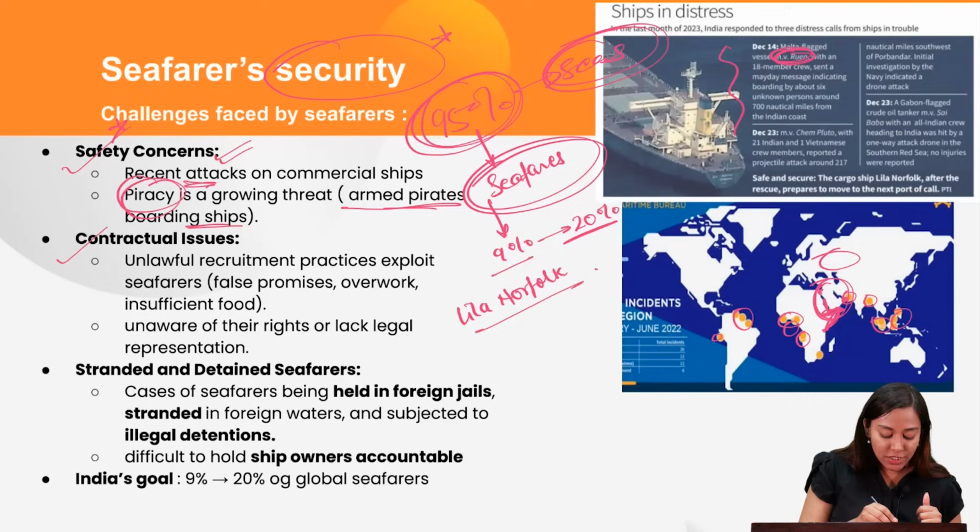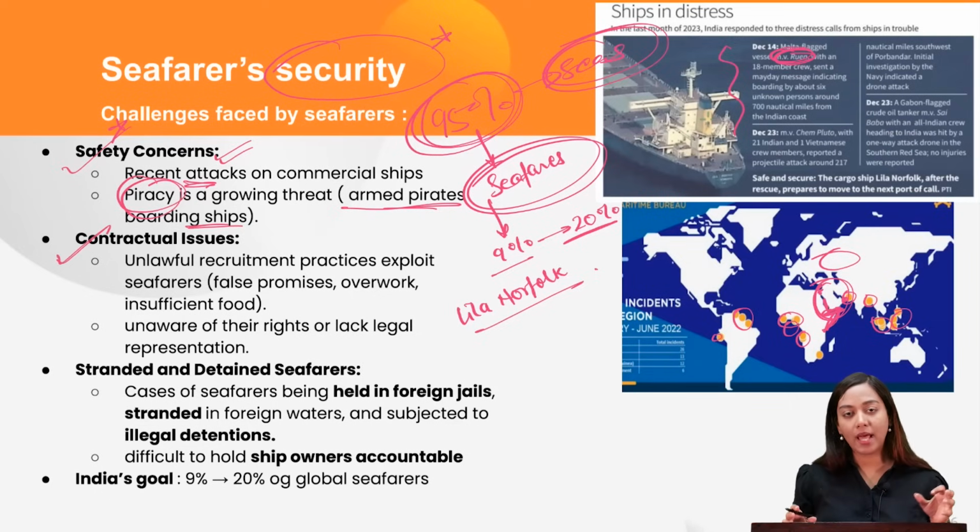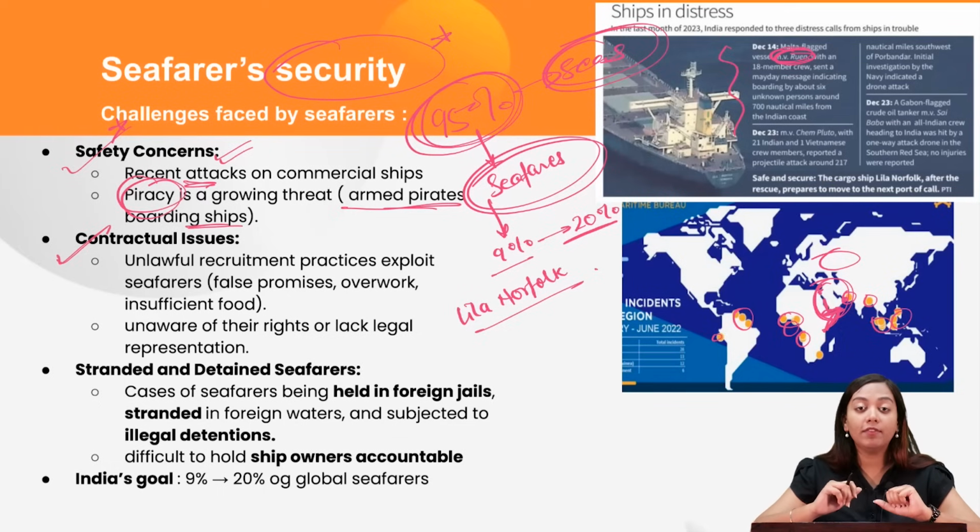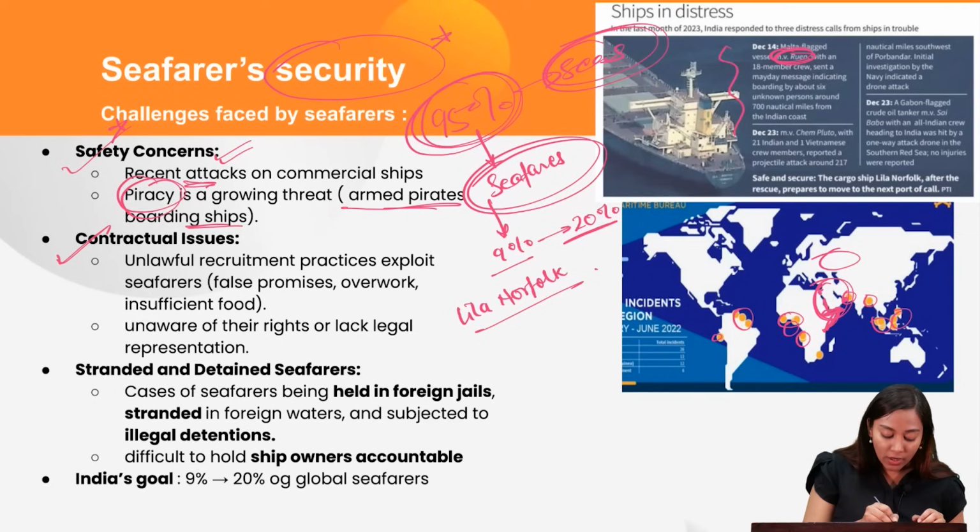Second is the contractual issues with the seafarers. This has especially been seen in the case of Iran. Iran brings very lucrative offers for the Indian people, and they say that you get employed with us, and as a result we'll be paying you very high salaries and allowances. In lieu of that, they make them overwork. They even make them sign or take some illegal contracts or illegal consignments. So there are contractual issues.